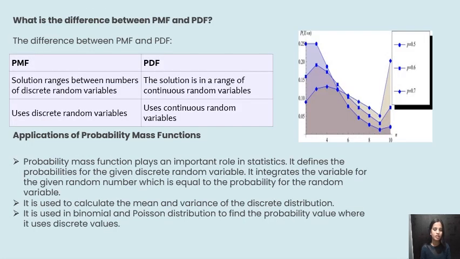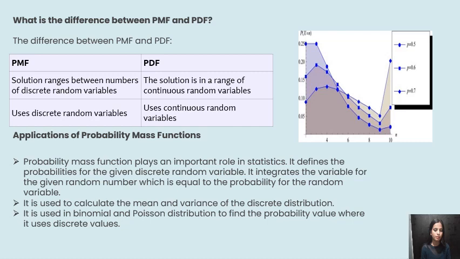And let us see some differences between PMF and PDF. PMF solution ranges between numbers of discrete random variables. PDF the solution is in the range of continuous random variables. PMF uses discrete random variables. PDF uses continuous random variables.